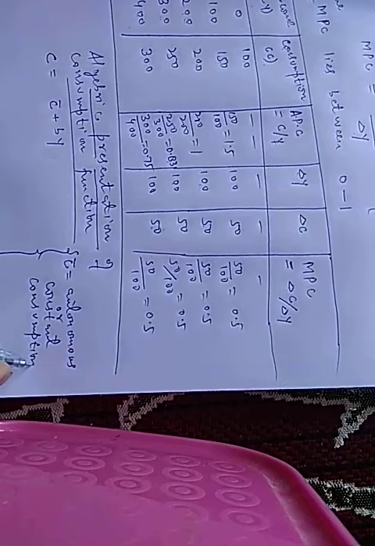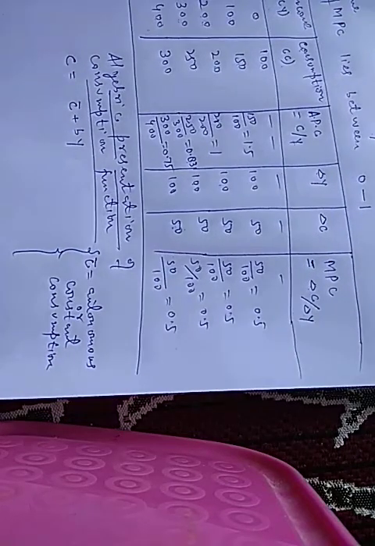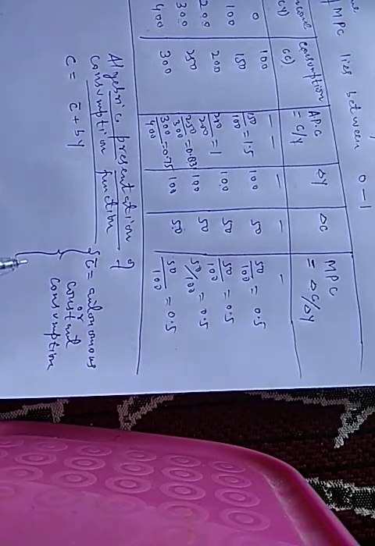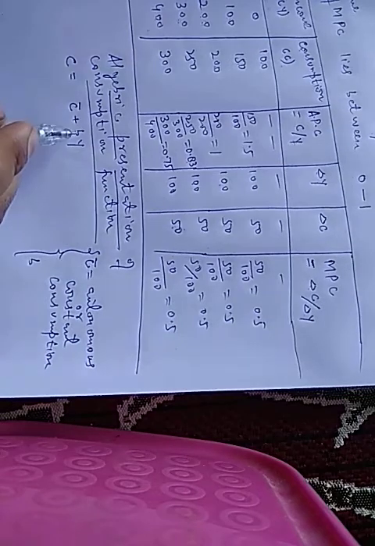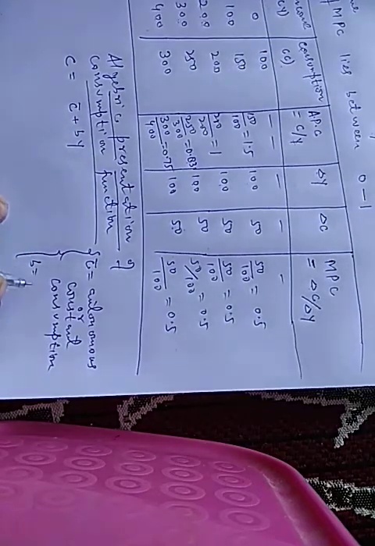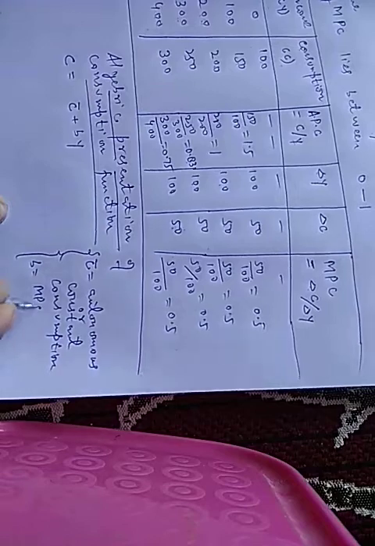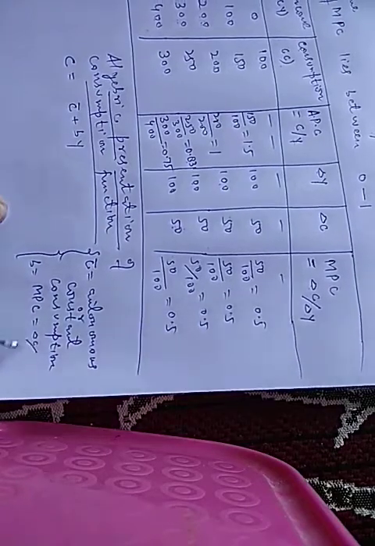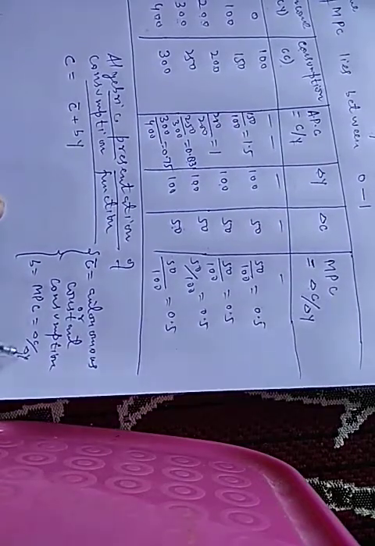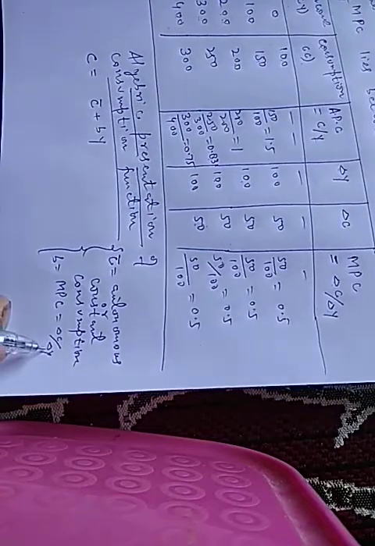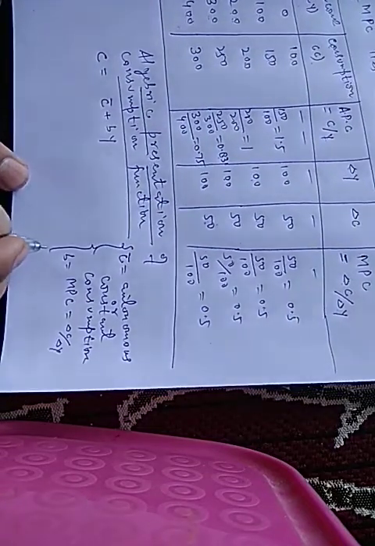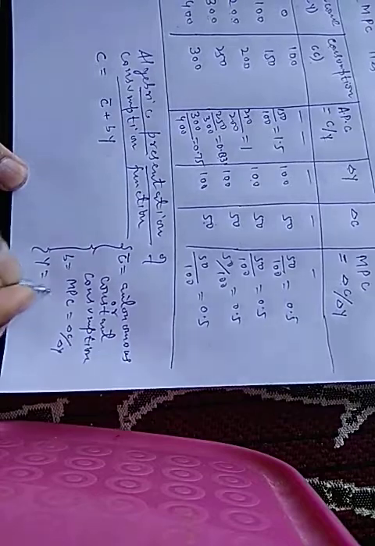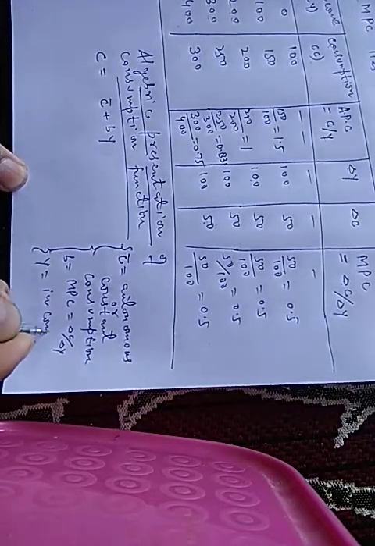Autonomous or constant consumption means consumption which is independent of level of income. And B is marginal propensity to consume, which is equal to del C divided by del Y, change in consumption and change in income, and Y is income.